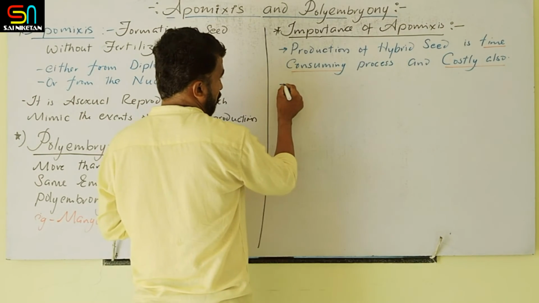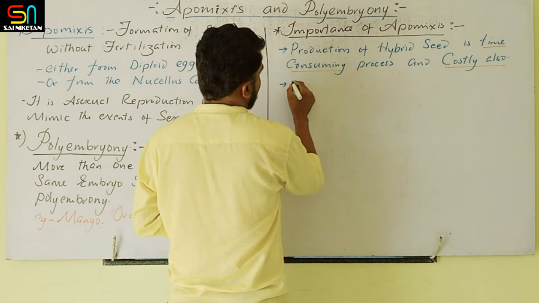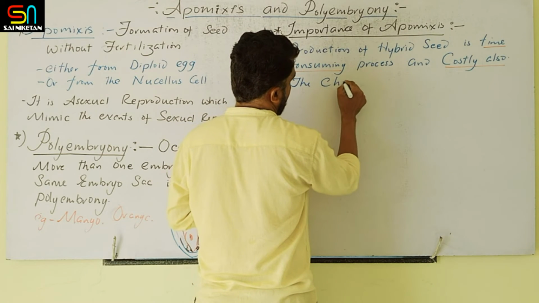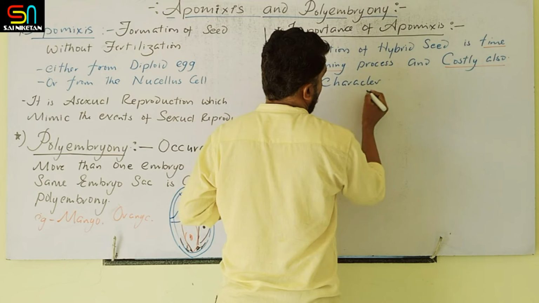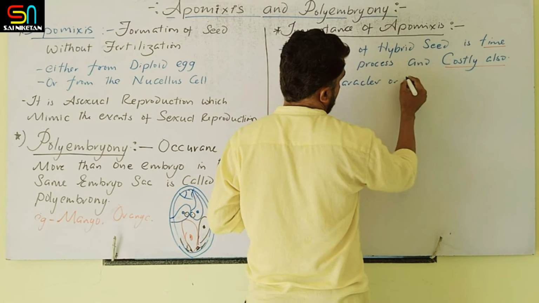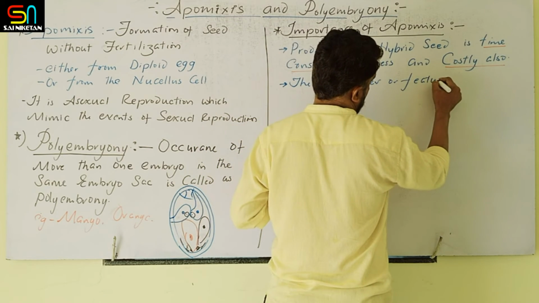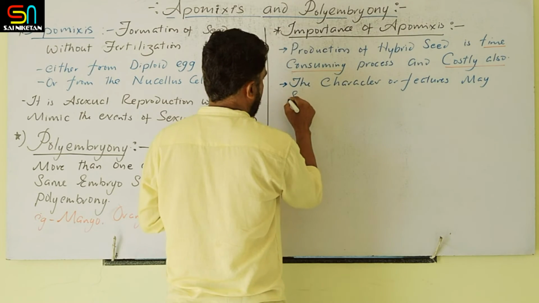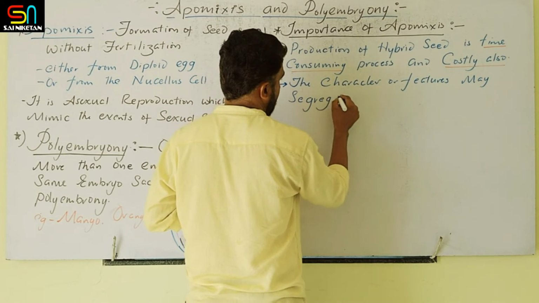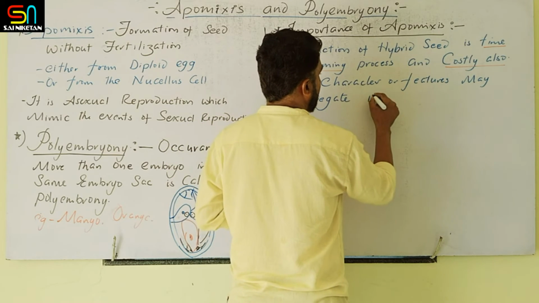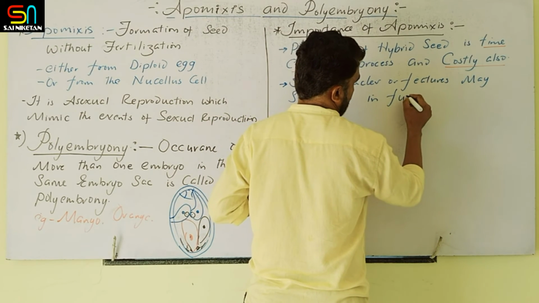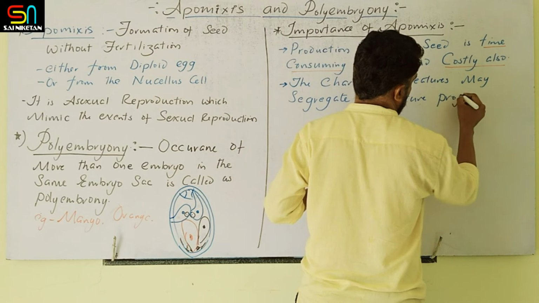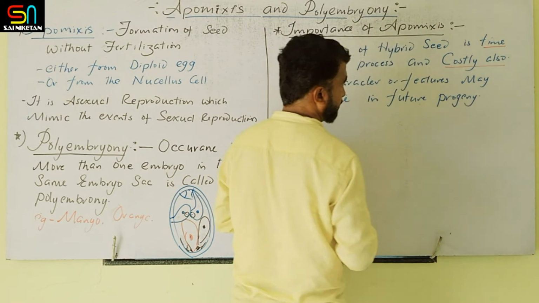Here, what is the drawback? The characters or features may segregate in future progeny.